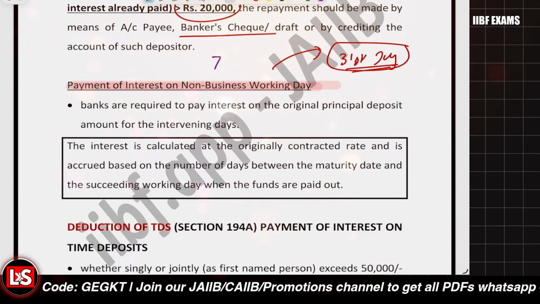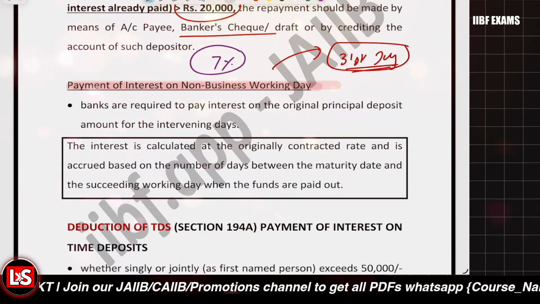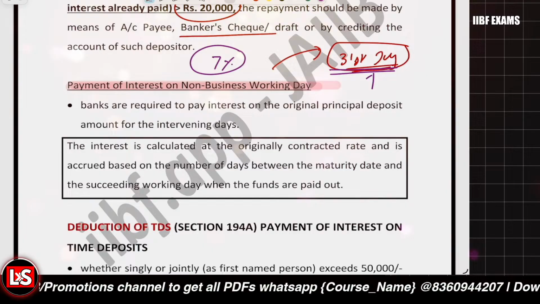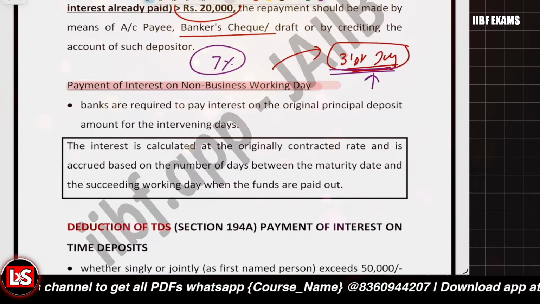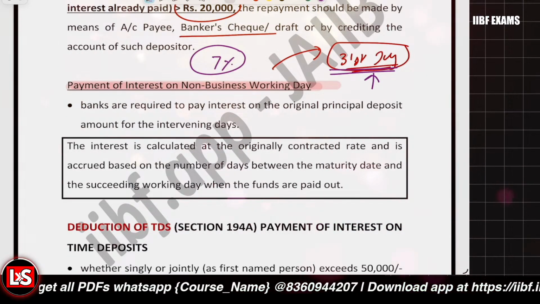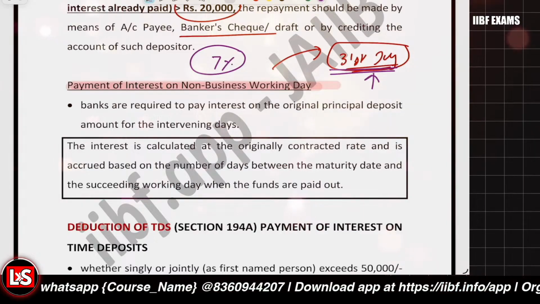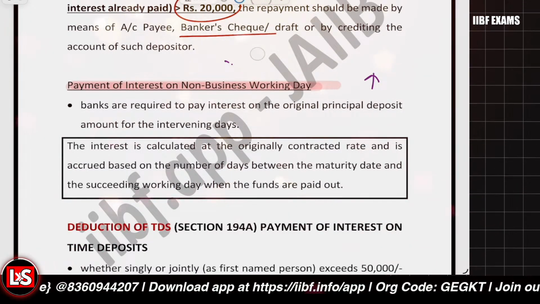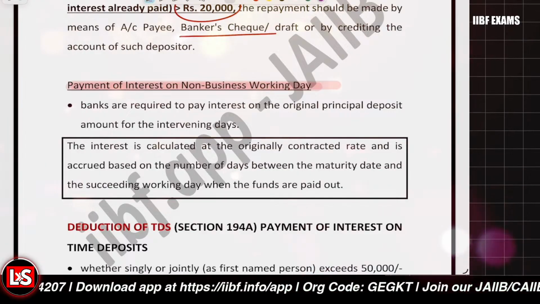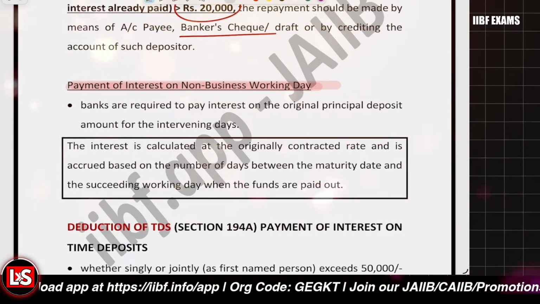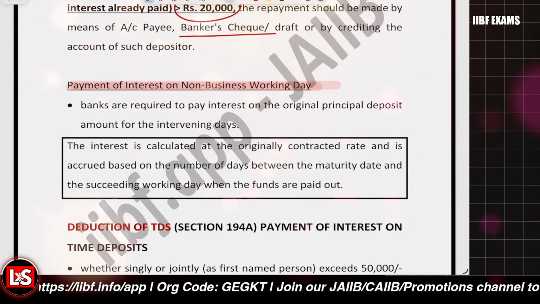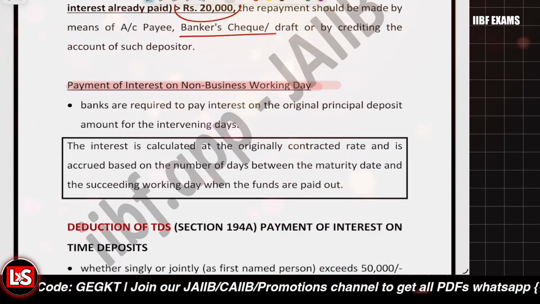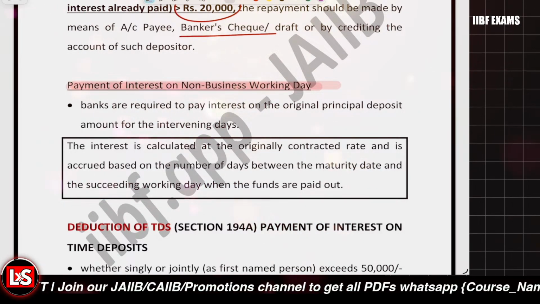Let's say the interest on the FDR was 7%. Otherwise no interest would be paid after the maturity date, but now, if there is a holiday, the interest will be paid at the contracted rate. Clear with it? If the public holiday, non-working day or bank holiday is there, then for the intervening days the interest at the original contracted rate will be paid.